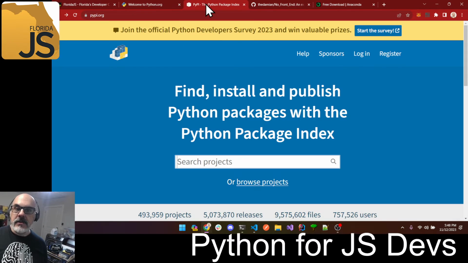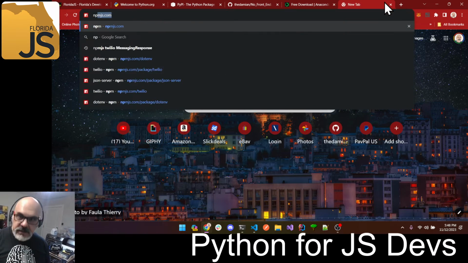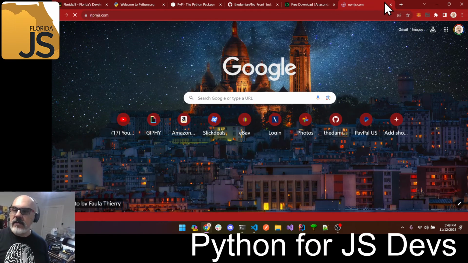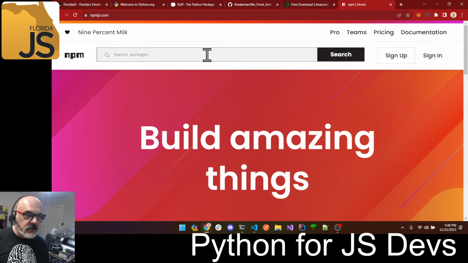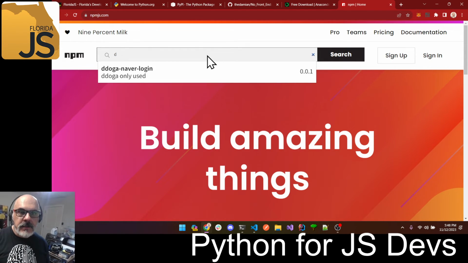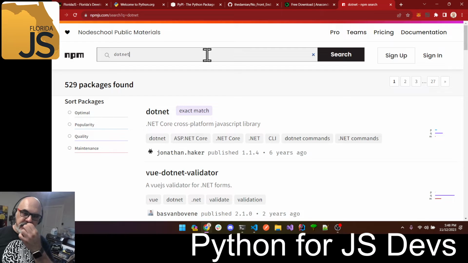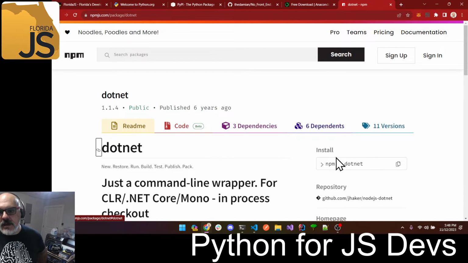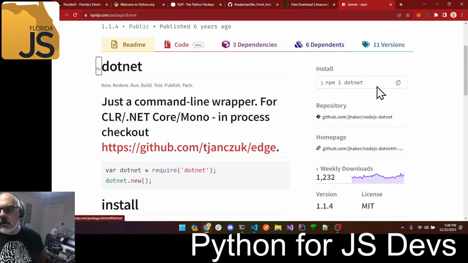Last question some of you might have is about npmjs.com. It is a way for us to look a particular package up there. So I'm going to go to dot.net. This is one of my favorite packages. I can click on it, find out who created it, find out how to use it, how to install it in my project, and how to download it.